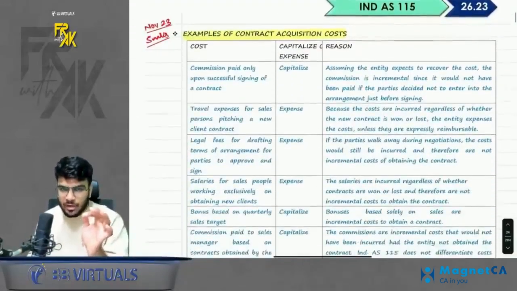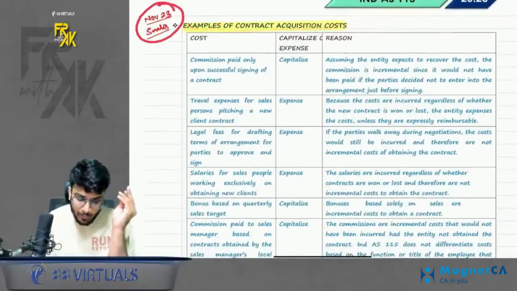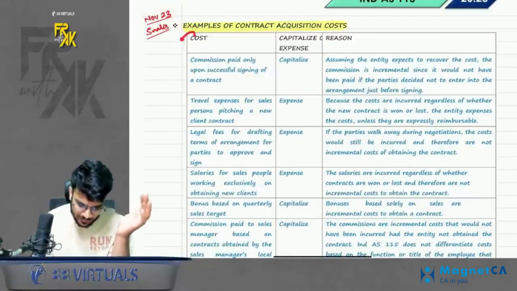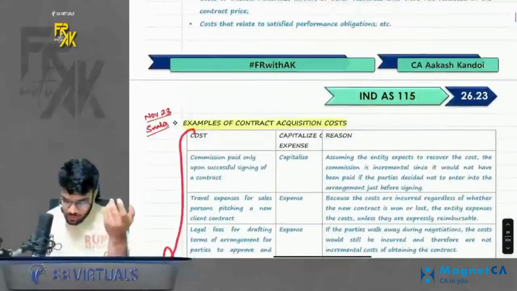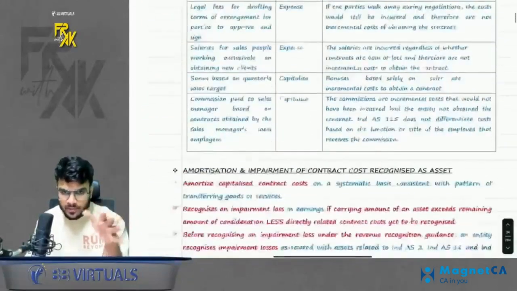One more thing in contract cost which I would love you to read is examples of contract acquisition cost. This was a November 23 question which came for 5 marks. So just give it a read. These are examples by ICAI. Whether this acquisition cost will be sunk cost or will it be capitalized and booked across the period of contract, that is what you have to study here.